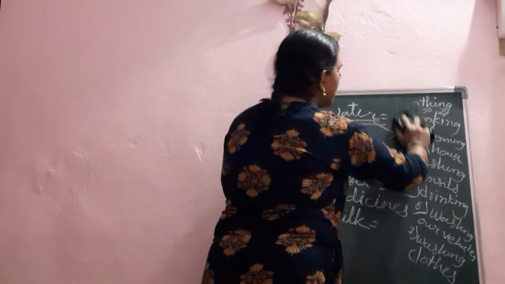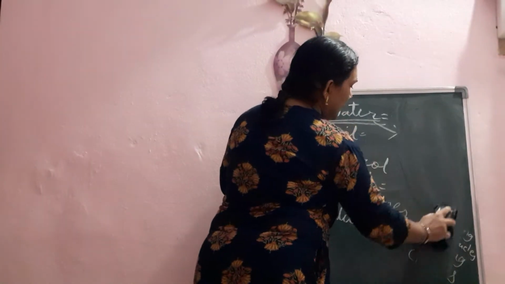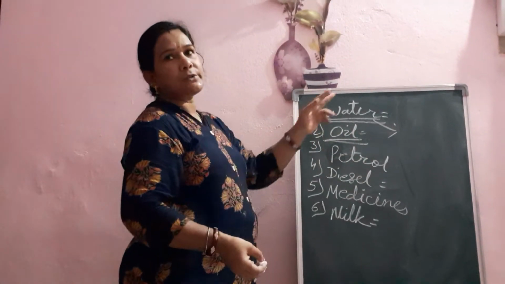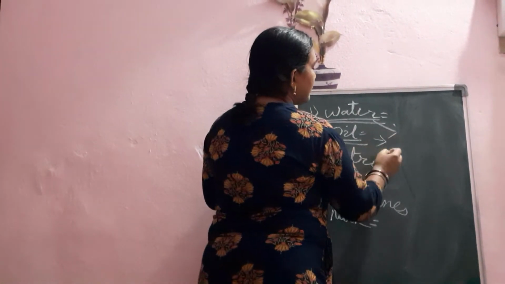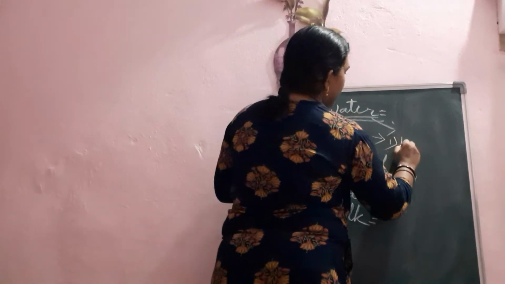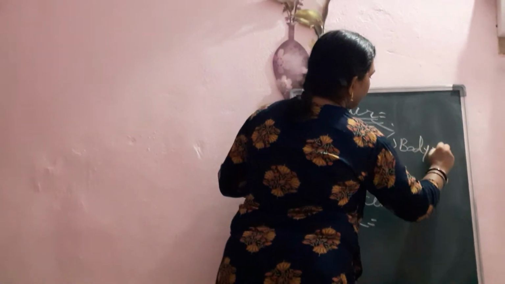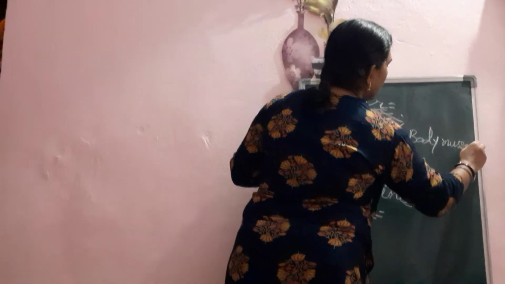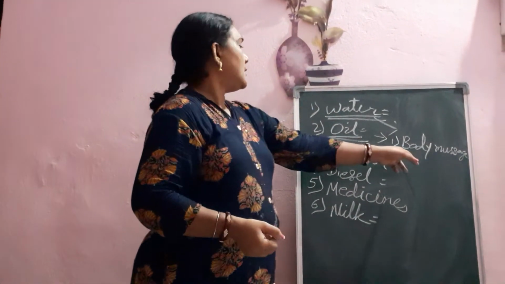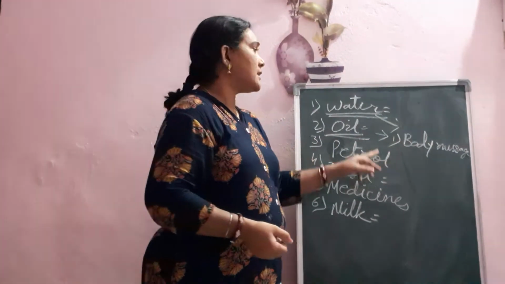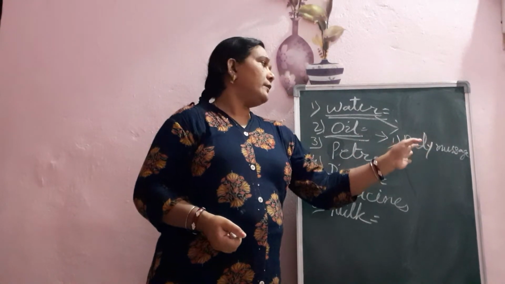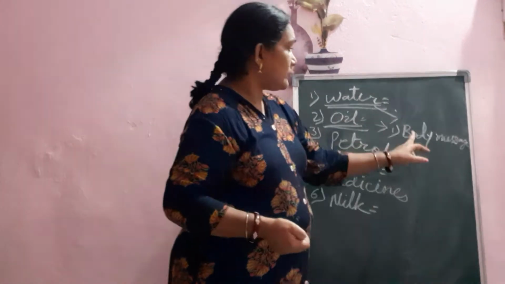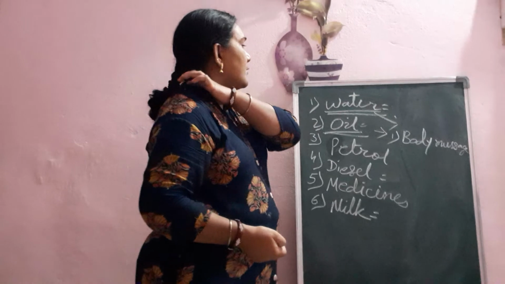Now we will learn about oil. How much oil we should use? Now see, second one is oil. Oil we are using for what purpose? Oil we are using for body massage. Yes, for small children. Body massage we use for small babies, because they need strong bones, to strengthen their body. So for body massage we require oil.